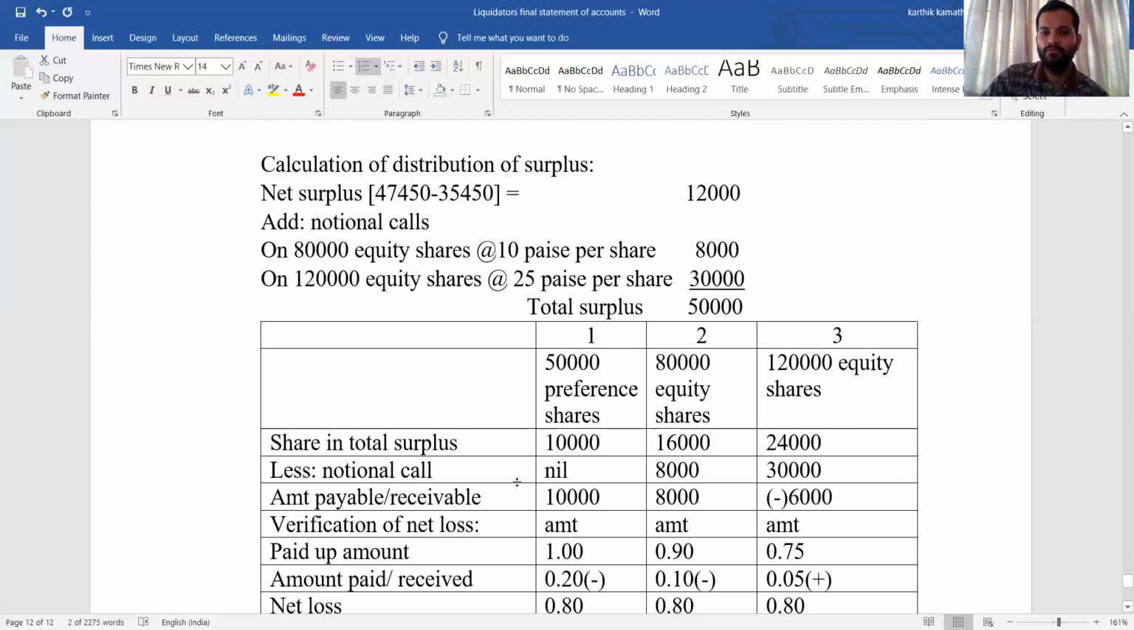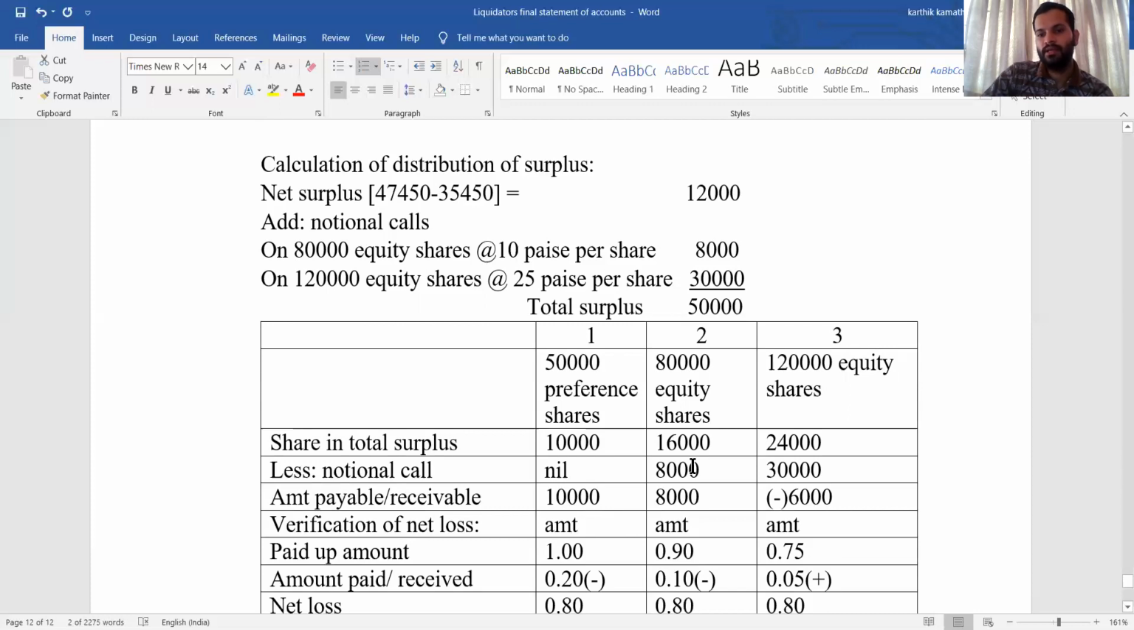Less notional call. For the first share, it is nil, because it is taken as a base. For the second share and third share, see the working note calculation of distribution of surplus, 8,000 and 30,000, that you need to deduct. Then you will finally get the amount payable or receivable. Here, the first lot is amount payable because you got a positive balance. If it is a positive balance, then it is amount payable, because there is the 10,000 amount you need to pay and there is no notional call.